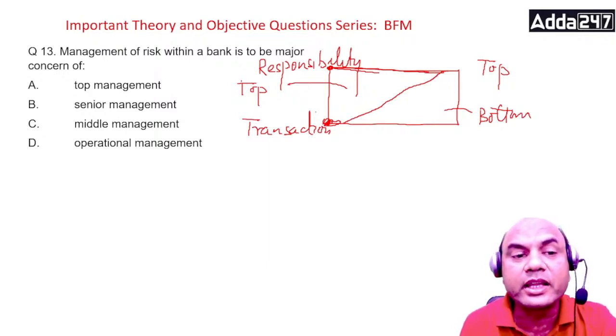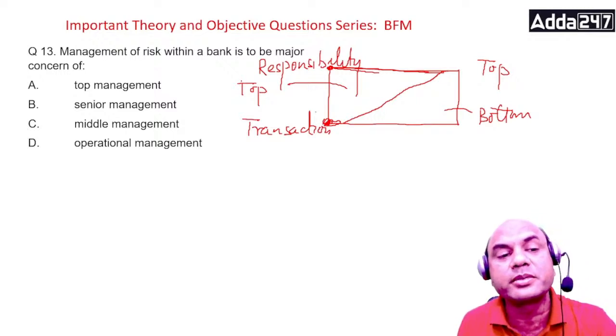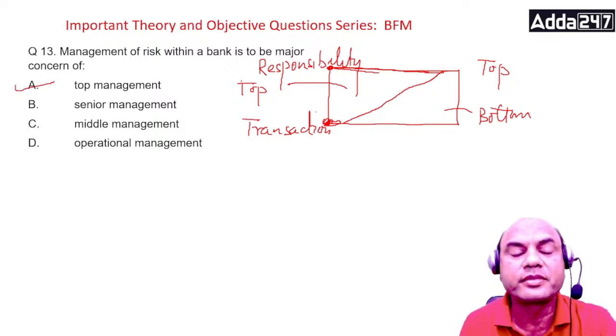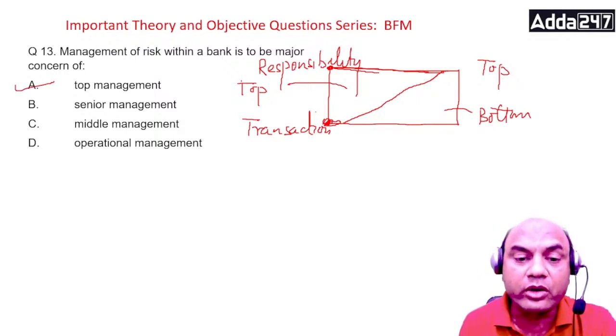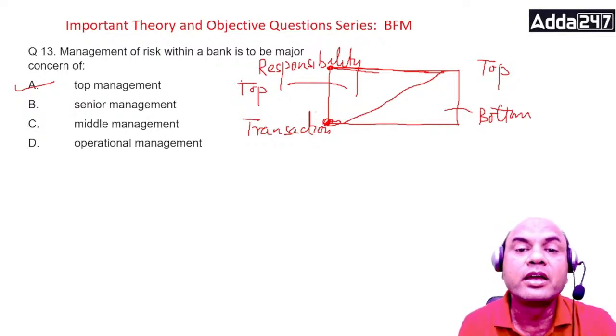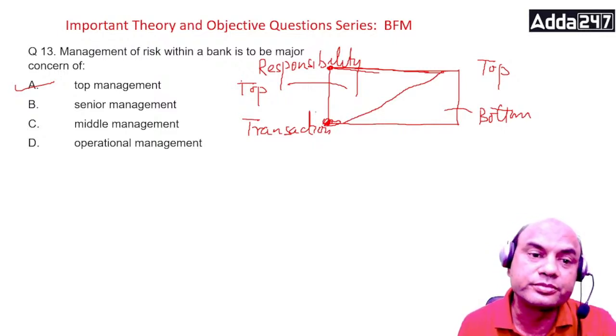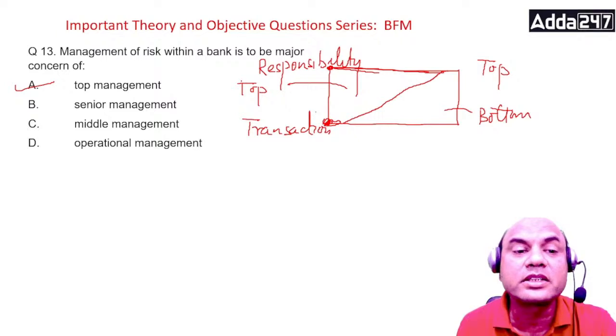So now, coming back to this question: management of risk within the bank is a major concern of, basically, remember, top management. Okay, why top management? Because they are only concerned with the responsibility part. Does the top management do any transactions in any bank? No, right? So it is a major concern of theirs.